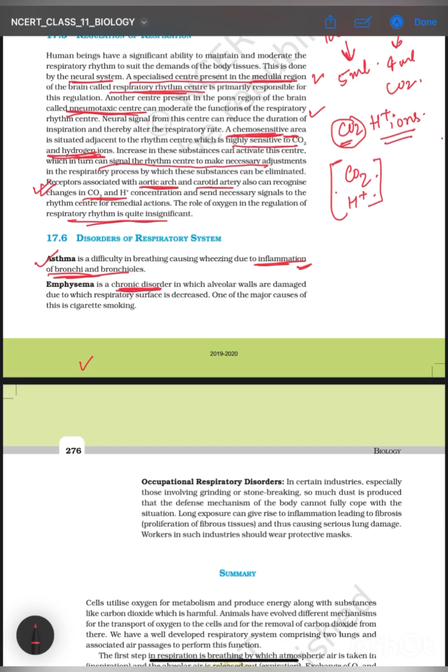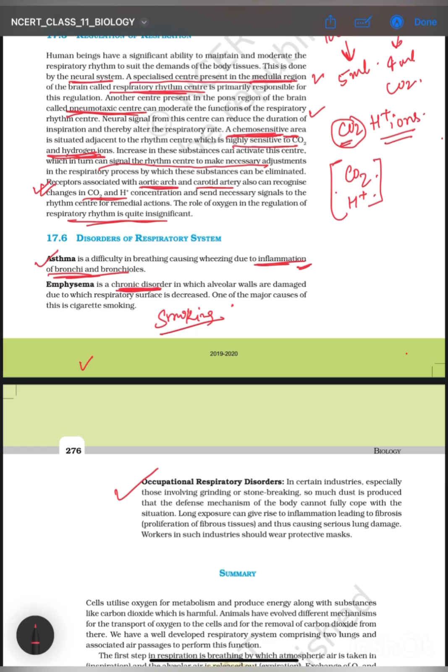What is emphysema? Emphysema is a chronic disorder. धीरे धीरे होता है. Emphysema is a chronic disorder in which alveolar walls get damaged, and this is basically due to smoking cigarettes. Very bad for health. One shouldn't do it, not even because of the peer pressure. So it is a chronic disorder in which alveolar walls are damaged. The alveolar walls ही नहीं है तो exchange of gases कहाँ से होगा? So the respiratory surface is decreased. Obviously walls ही damage हो जाएगा तो फिर there would be no exchange of gases.